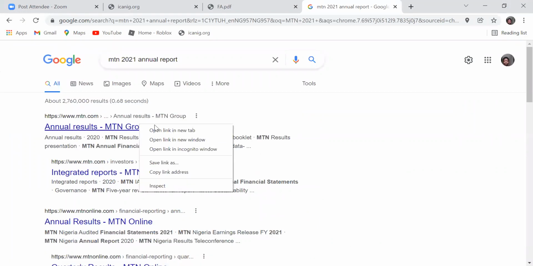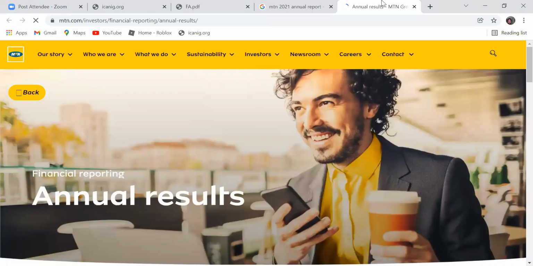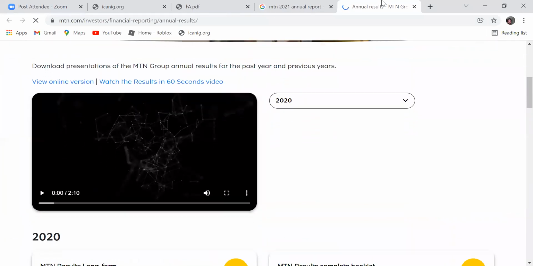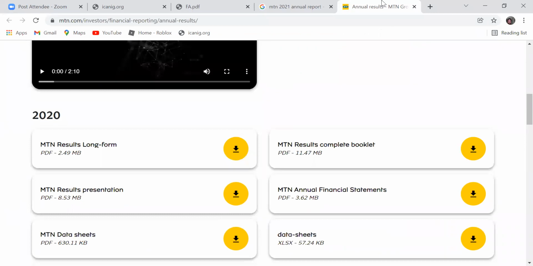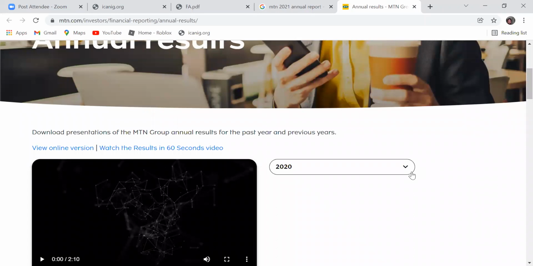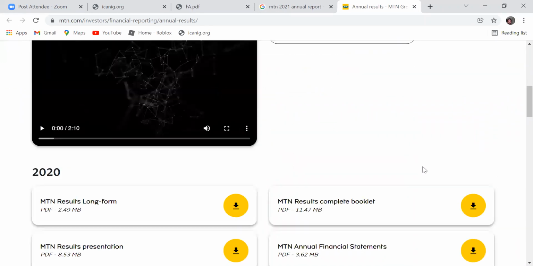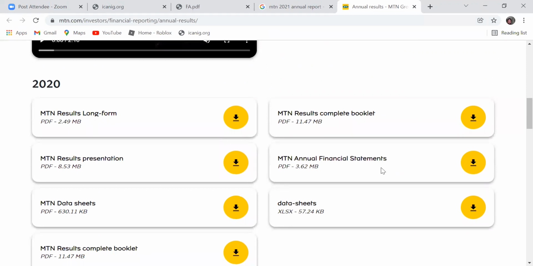It is the first company in Nigeria that issues financial statements within a month. Most companies usually wait for three months, at least if they are fast. Okay, or it is not yet uploaded. Can I have 2021?